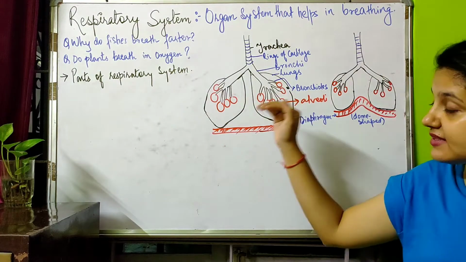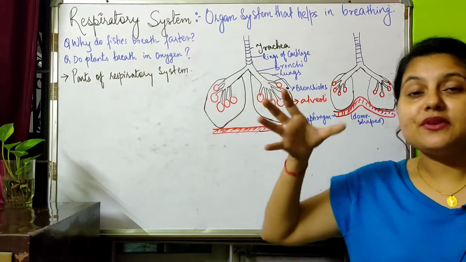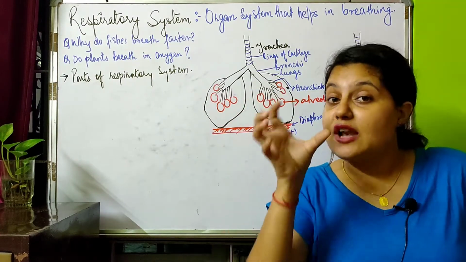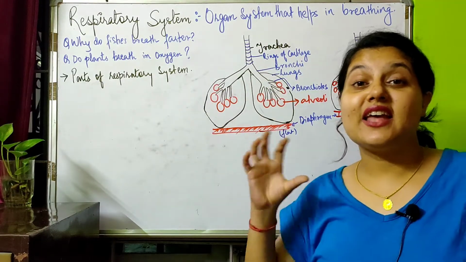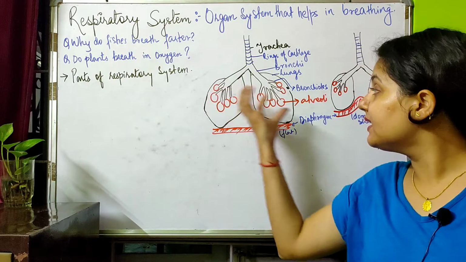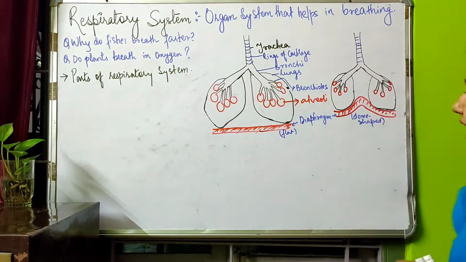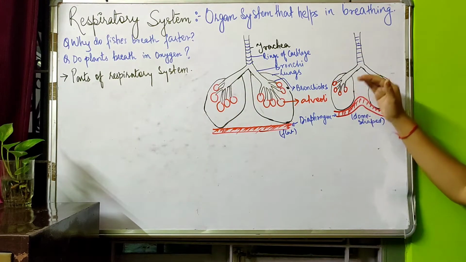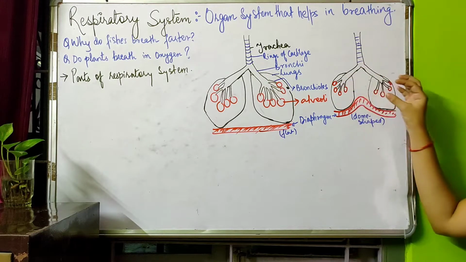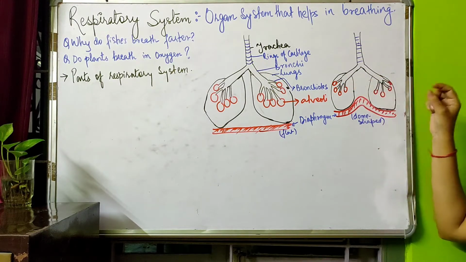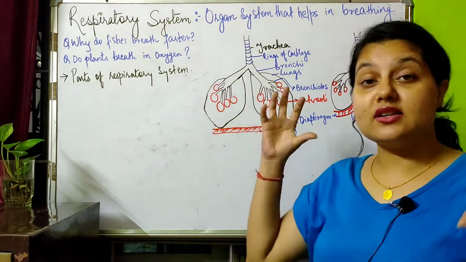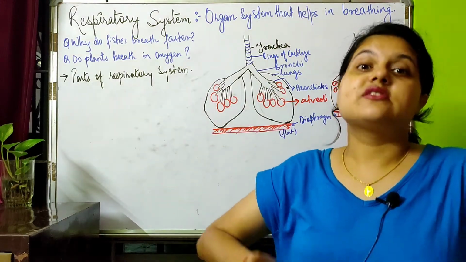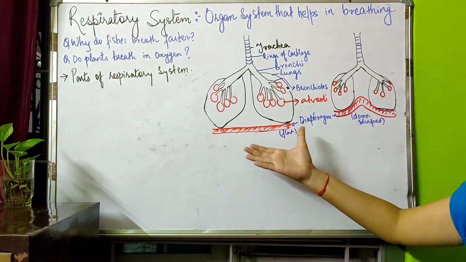As the lungs are expanded, there is enough space in the alveoli sac to take in the oxygen. As we breathe in, the oxygen comes and settles in the alveoli sac. When we are breathing out carbon dioxide, there is no air present in the alveoli sac, because of which the diaphragm takes a dome shape. So what are the major changes happening here? The lungs get expanded, the rib cage is lifted, and the diaphragm gets flattened.